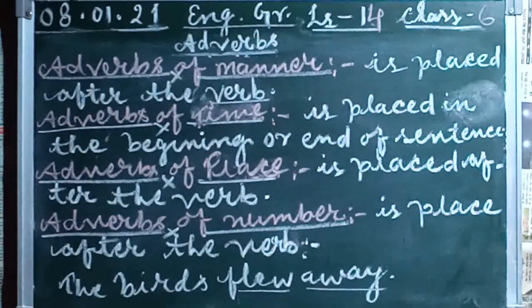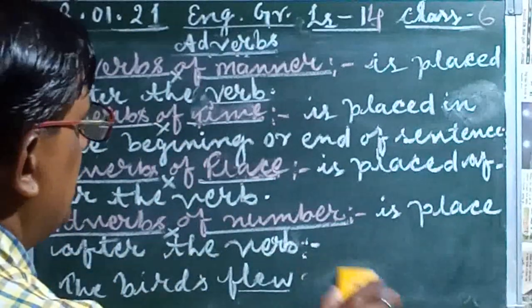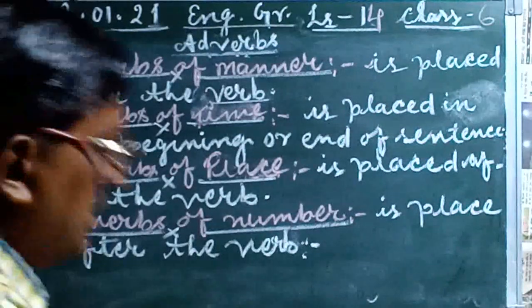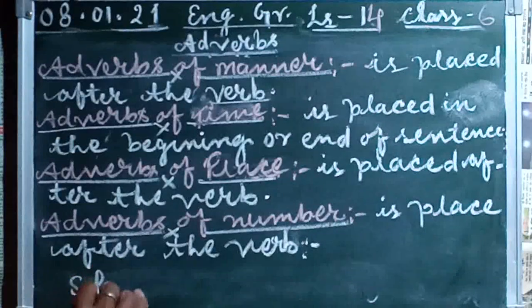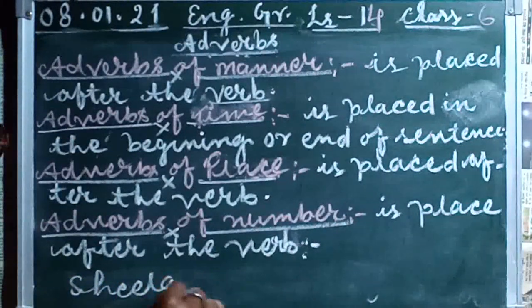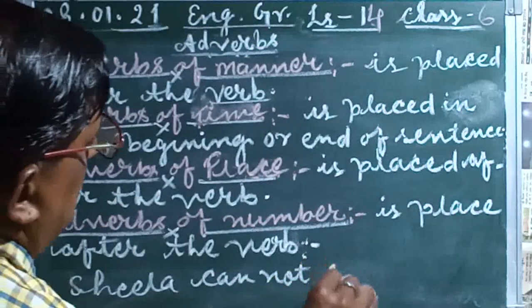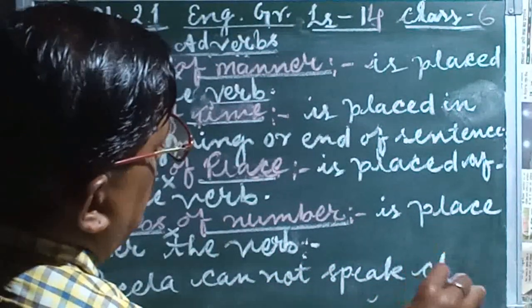Now I am using another example, Sheila can't speak clearly. I am telling the manner here. Sheila cannot speak clearly.